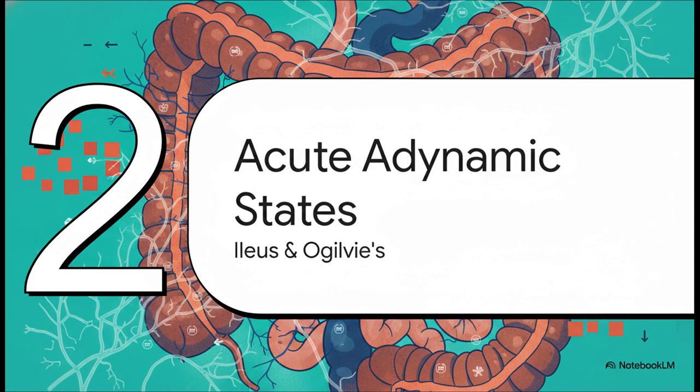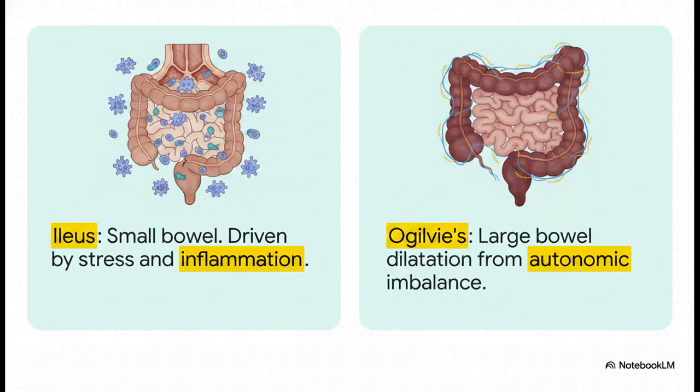All right, moving on to Section 2, acute adynamic states, specifically ileus and Ogilvie syndrome. The absolutely crucial point here is distinguishing between these two acute states because their clinical contexts are entirely different. Postoperative ileus, or POI, is an adynamic state primarily affecting the small bowel. And it's not just a paralyzed bowel, it's actually a complex two-phase response. First, you get an immediate stress response mediated by the HPA axis, followed by a prolonged inflammatory phase where mast cells, macrophages, and neutrophils actively dysregulate the bowel's motility.